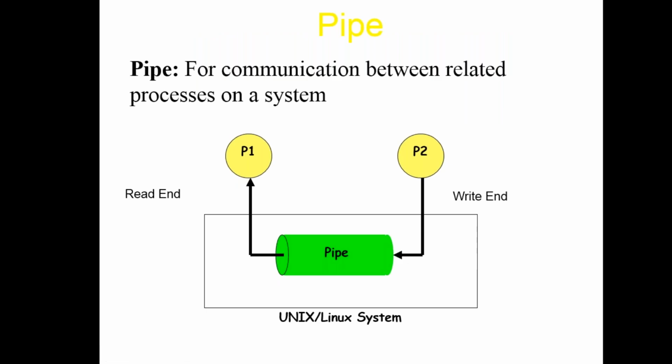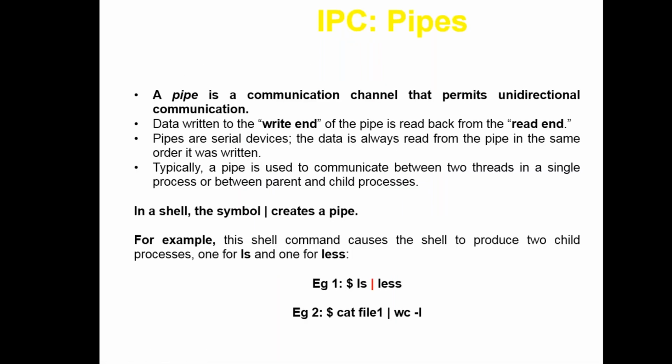Pipe has already been discussed. Fine. This is a pipe, so the output of one goes to the input of another. For example, P2 writes something, it goes into a pipe, and that output goes to the input of someone else. So someone reads that one.